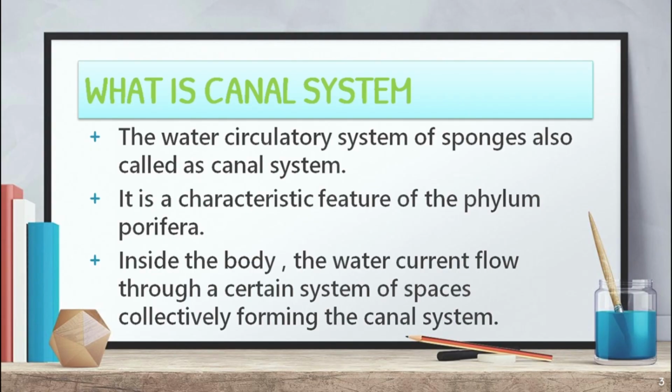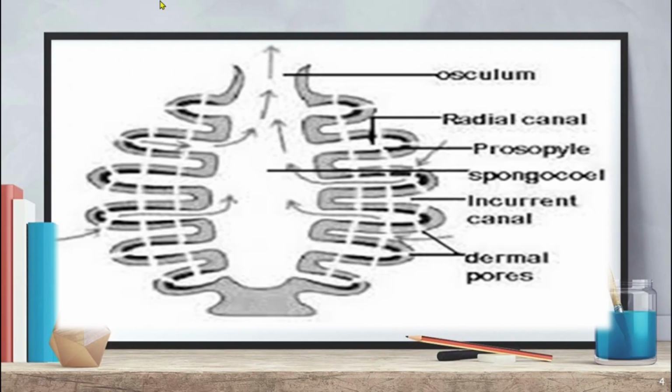Now, we have shown the diagram of the canal system. This is the canal system of the phylum Porifera. Here we have the osculum, right? The osculum is the excretory structure of the body.